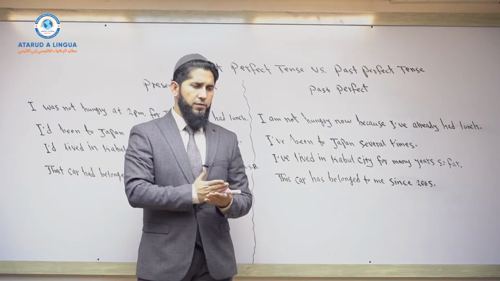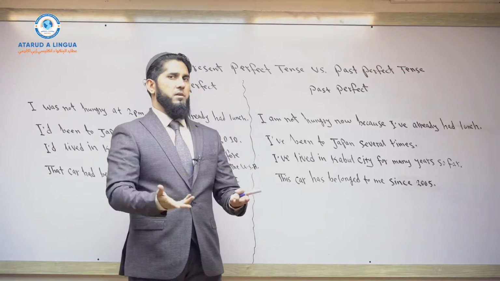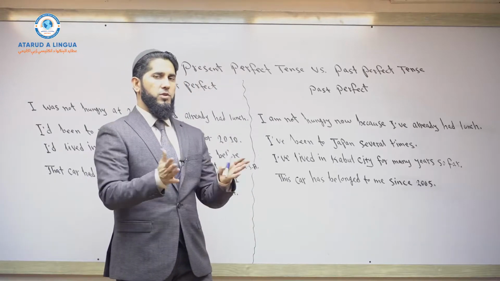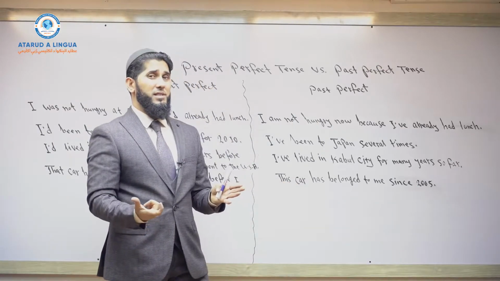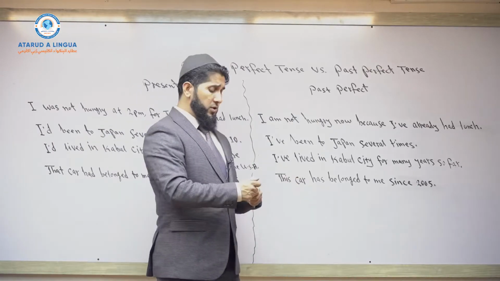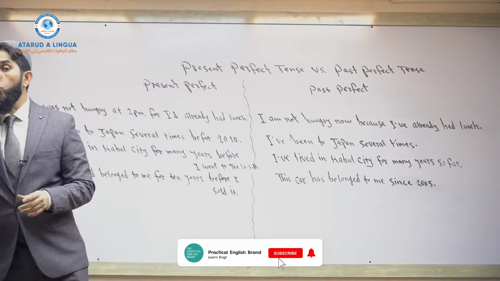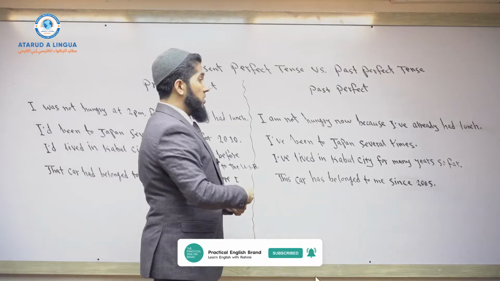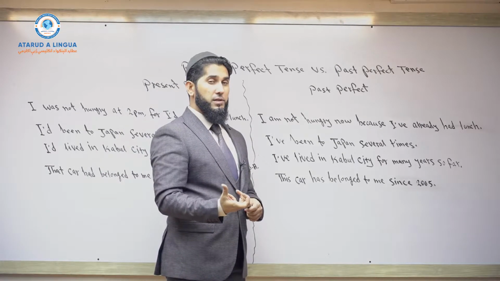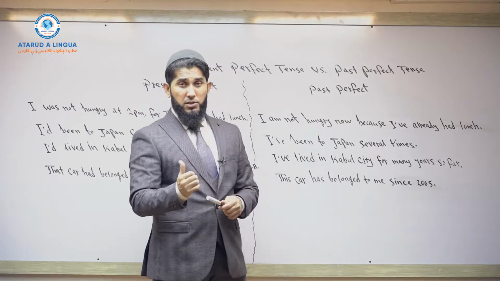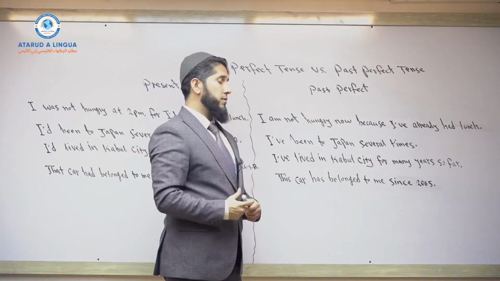If we use present perfect tense, I've already explained this in another video about the differences between present perfect and present perfect continuous tense. The three verbs, live, teach, and there's one more, work, okay? We can use them in present perfect or present perfect continuous tense to talk about the kind of actions that start in the past, come to present, and may or may not continue in the future.